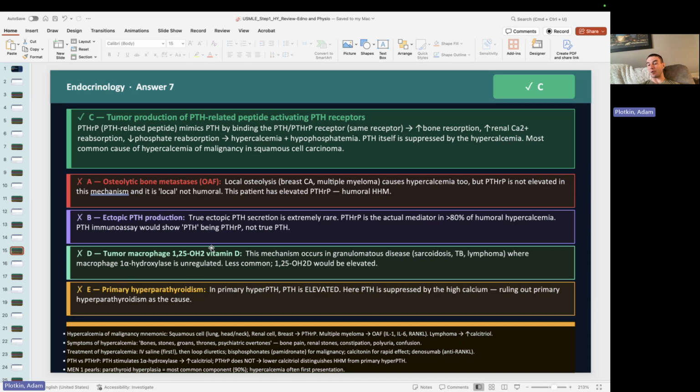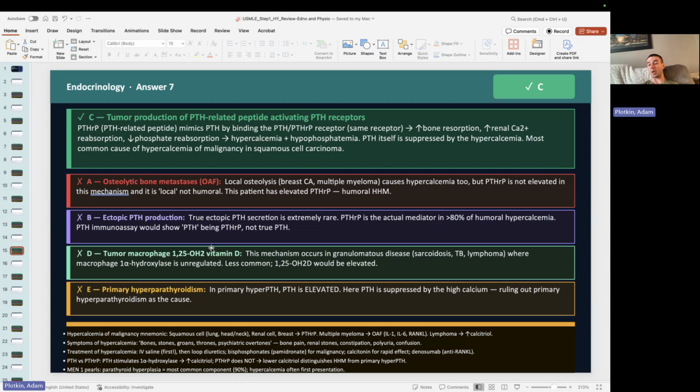And then parathyroid hormone also goes to the kidney, in the proximal convoluted tubule. It blocks reabsorption of phosphate, so we pee out phosphate. And in the distal convoluted tubule, it helps us reabsorb calcium. So all in all, we increase calcium and decrease phosphate. PTHrP does the same thing, but again, it has no effect on that 1-alpha hydroxylase, so we don't really impact vitamin D. But again, it's going to increase calcium and decrease phosphate.